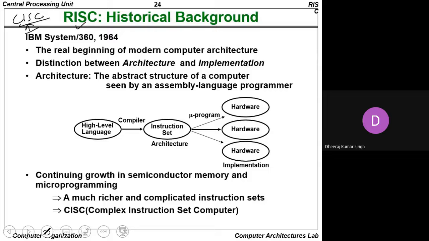CISC, complex instruction set computers, were the computers which were present 30 or 40 years back. We know very well that whenever we go back 30 or 40 years, the computer size was equivalent to two big rooms. If anyone searches out the pen drive or hard disk drive size, in the computer of 40 years ago, the hard disk drive size may be equivalent to one small room. So CISC computers are not in trend right now. Now we study the RISC computer.